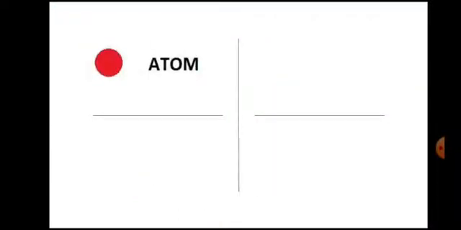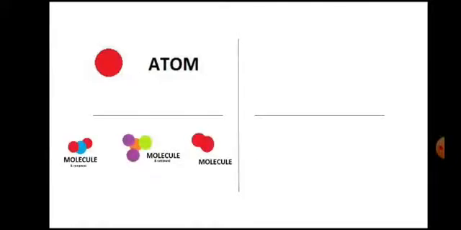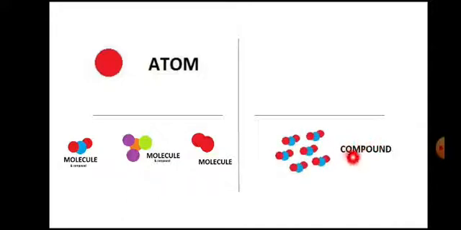So in summary, when atoms come together, it leads to the formation of a molecule. This molecule consists of the same type of atom. This molecule consists of different types of atoms. This molecule consists of different types of atoms. So when the same type of molecules combine together, it leads to the formation of a compound.